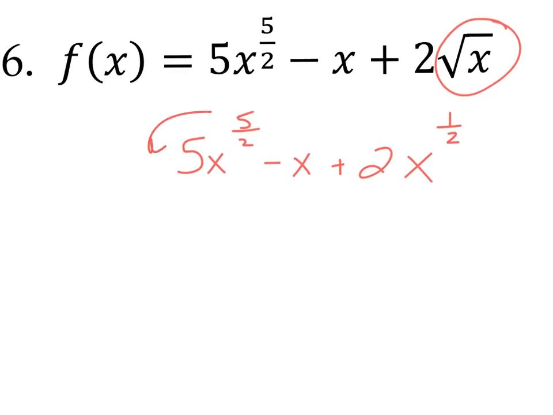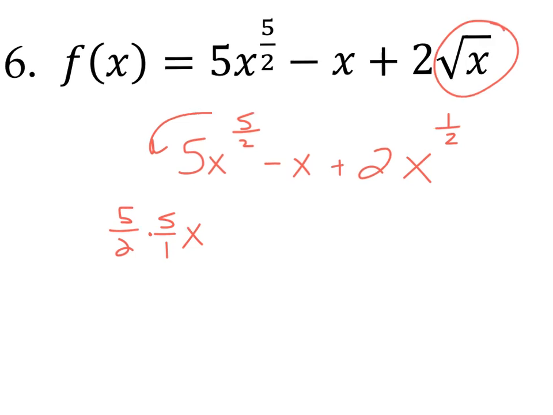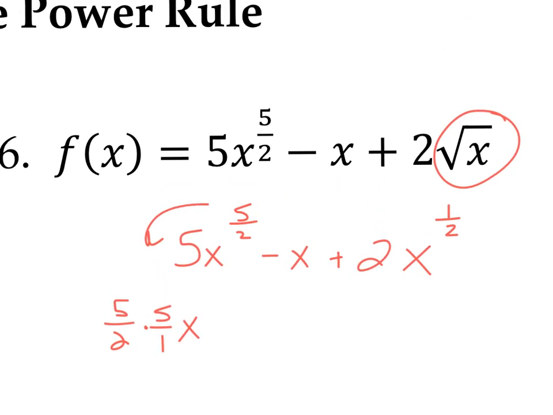We pull this in front, so it becomes 5 halves times 5. You've got to be careful here because you're taking 5 halves and dropping it by 1. So 5 halves minus 1 is the same thing as 5 halves minus 2 over 2, which is 3 halves. You guys have calculators. So when I drop 5 halves by 1, it turns into 3 halves.